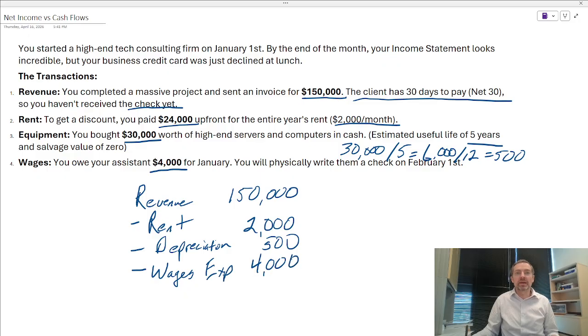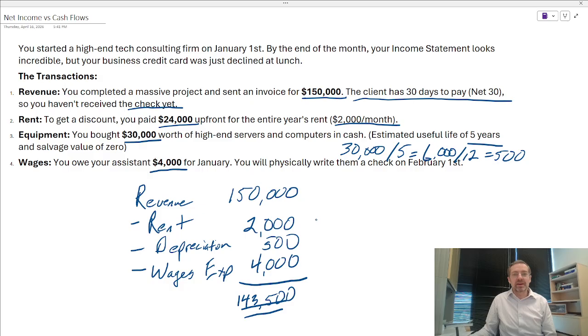So what our income statement is showing us is we are very profitable. I think we end up with $143,500, if I did my math right here, in net income. That's not bad for our first month in business.